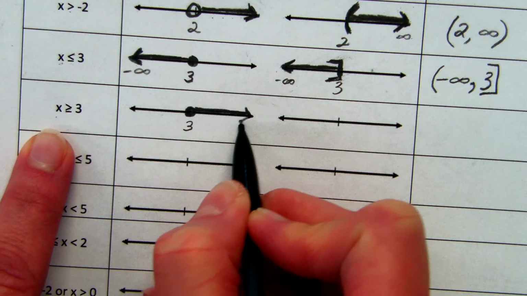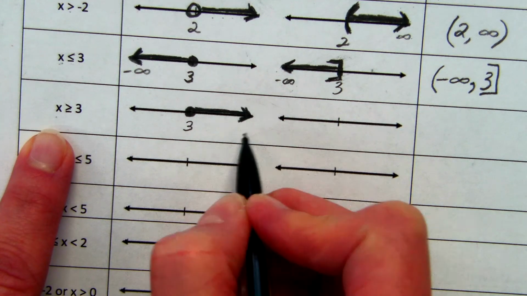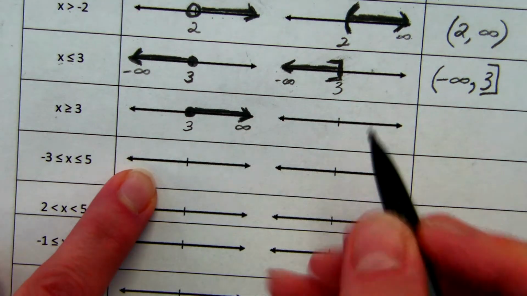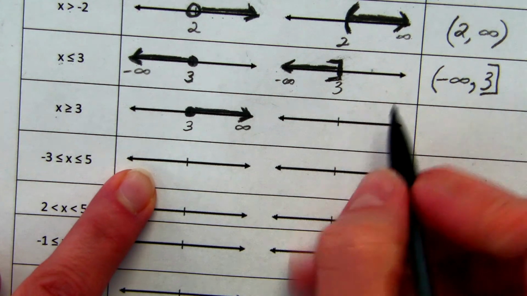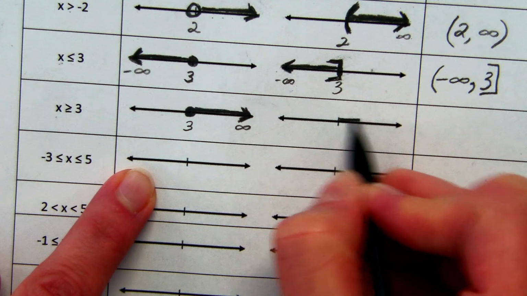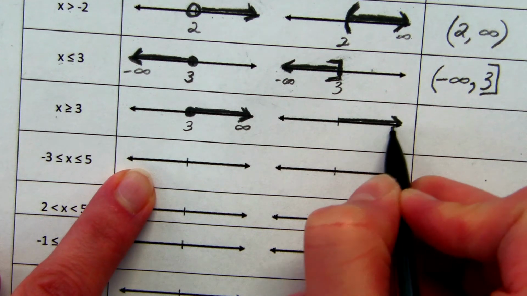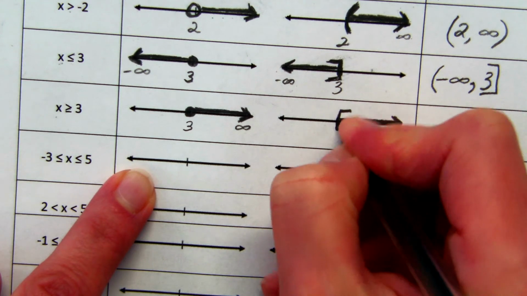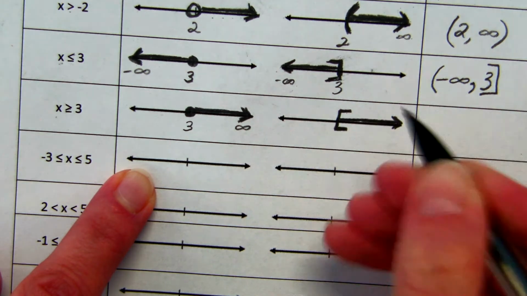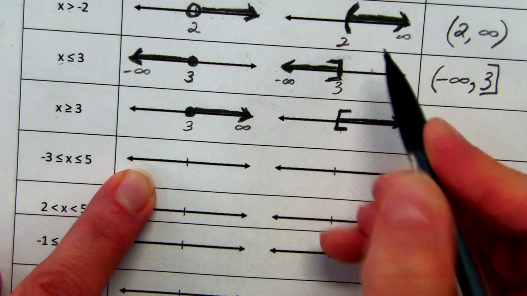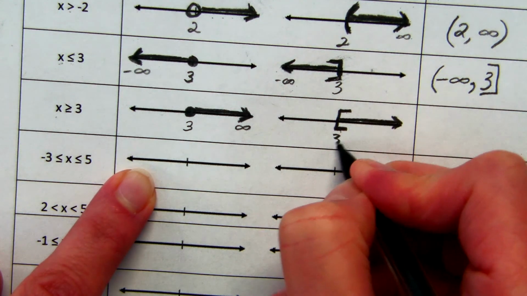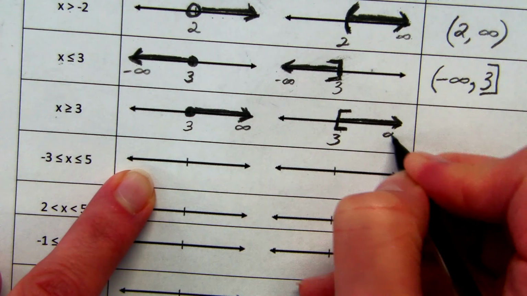So that would be 4, 5, 6, off into positive infinity. So the point is filled in. On our graph, it's going to look the same. We're still going to have our arrow coming out from 3, but we'll put our square bracket like this. So again, just making sure that your square bracket does look different from your parentheses, and yes, it does matter. So this is 3, and then it still goes off to infinity.